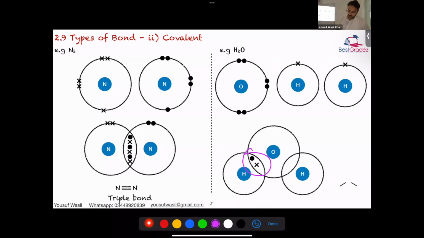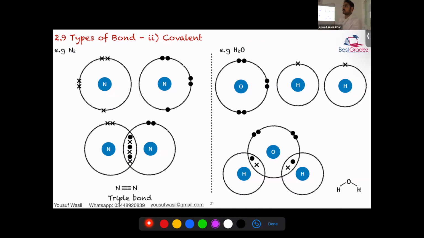You're right. So we'll show a dot and a cross. And what about the other overlap? Dot cross. So for hydrogen, how many electrons are left outside? For hydrogen, 0, none. And in oxygen, you have 4 electrons. And this is how you show a water molecule.